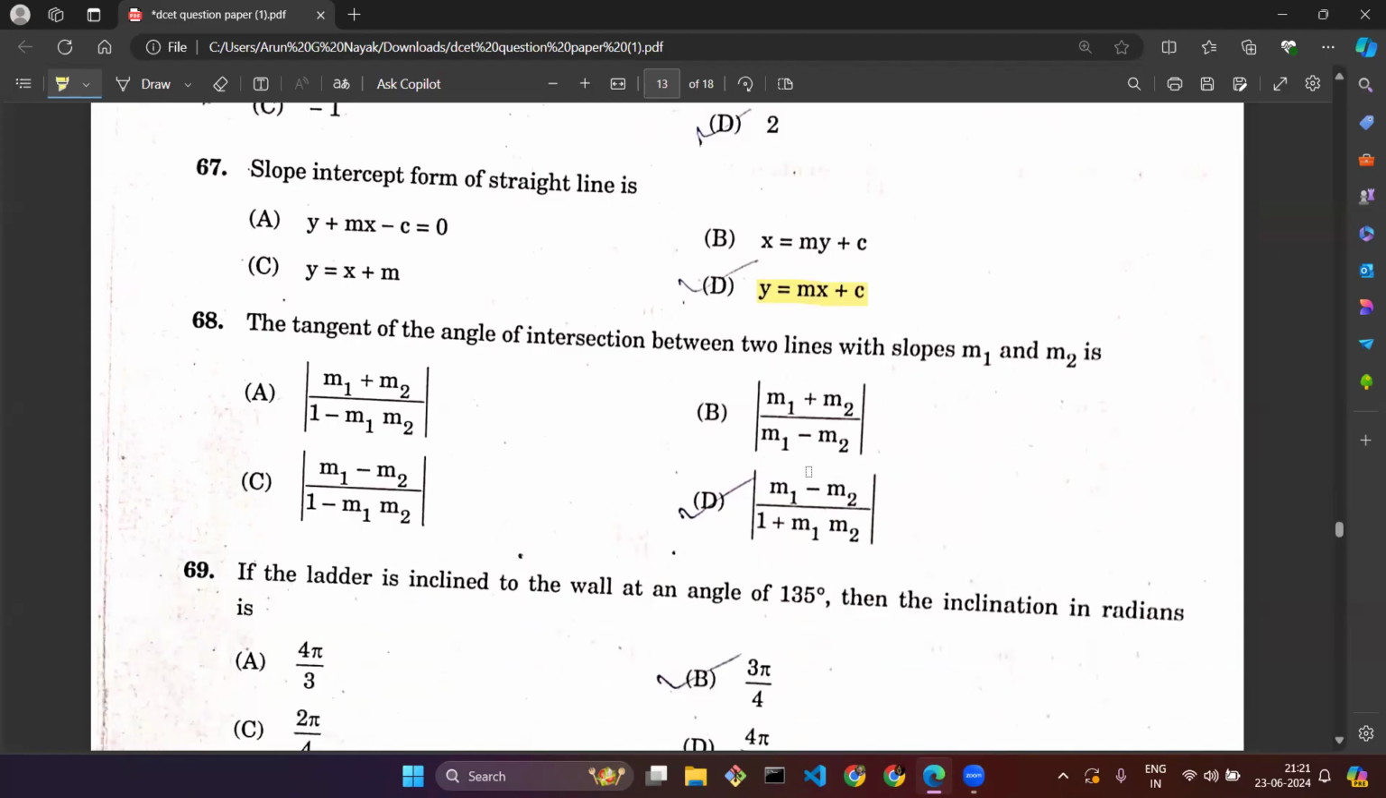The next question is also related to that kind of formula itself. That is, tangent of the angle of intersection between two lines with slopes m1 and m2 is. So given m1, m2 two slopes, we need to find the tangent of the angle. So for question number 68, the correct option is m1 minus m2 divided by 1 plus m1 m2, that is option D, in the mod, so that we can get the angle in terms of positive value.